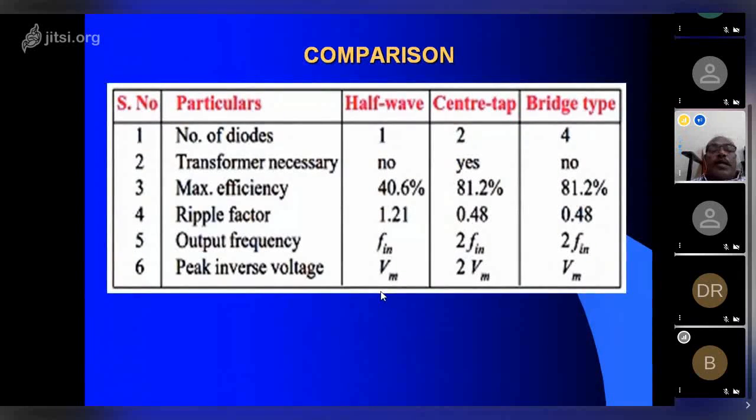In comparison, number of diodes: if one diode is used in a half wave rectifier, is a transformer necessary? Yes, it is necessary. Maximum efficiency is 40%, ripple factor is 1.21. When we use two diodes, we need a center tap transformer, and the transformer is necessary, efficiency is 81%. Whereas in a bridge rectifier, we use four diodes and no center tap is required, and the efficiency is 81.2%, and the ripple factor is 0.48.